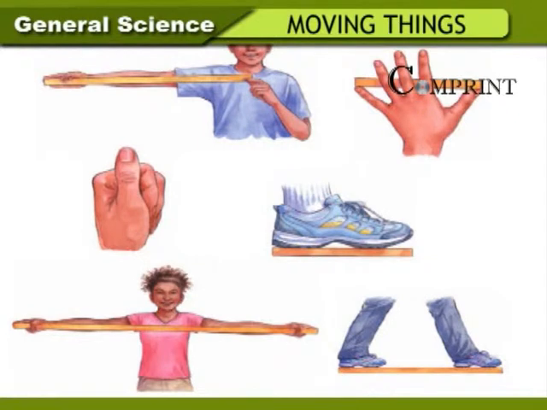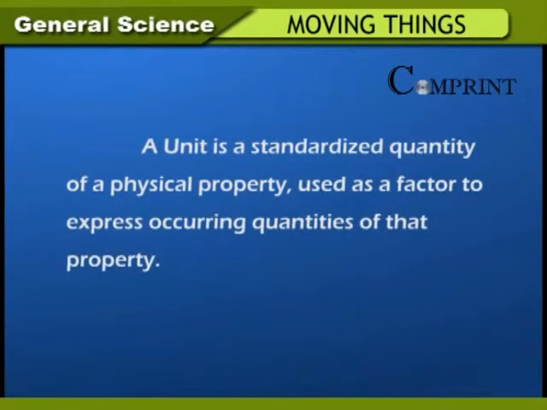In olden days, the length of cloth, land, and other things were measured using hand, palm, span, cubit, fathom, and foot. A unit is a standardized quantity of a physical property, used as a factor to express occurring quantities of that property.